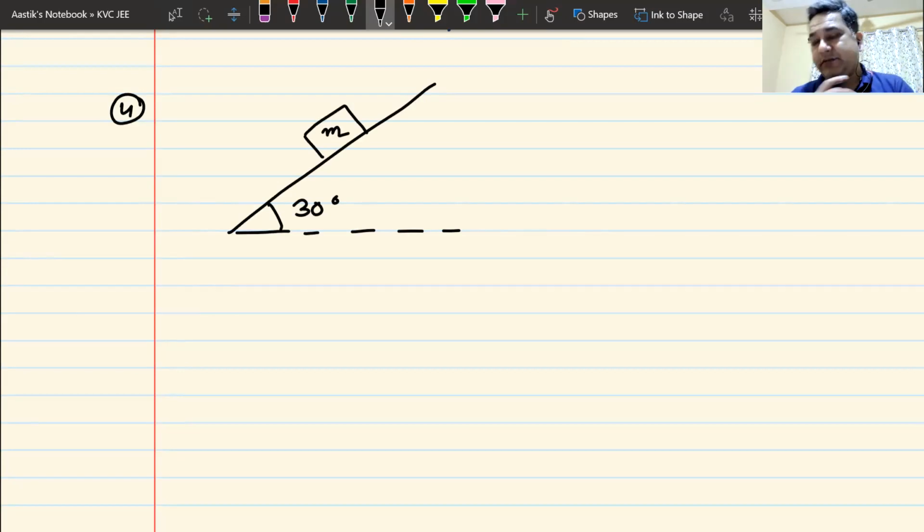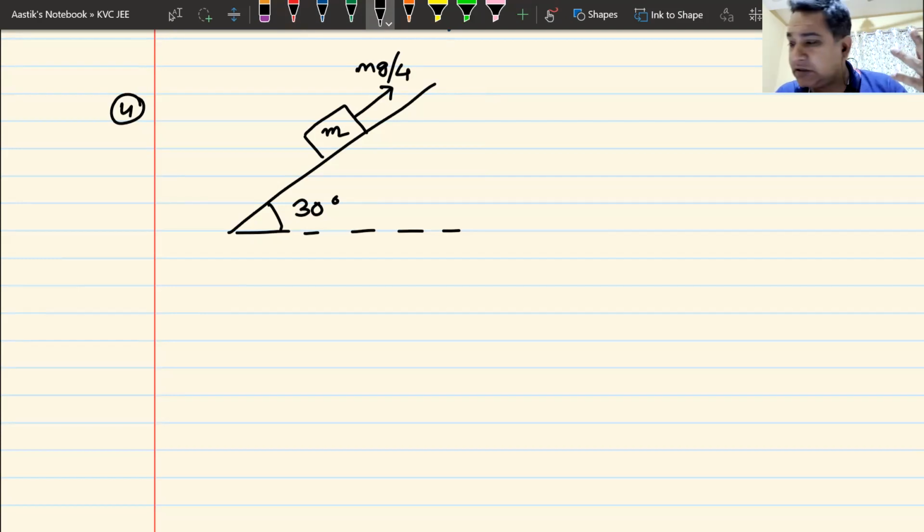What I'm doing here is I'm applying a force along the incline. I've applied a force of mg by 4 upwards.